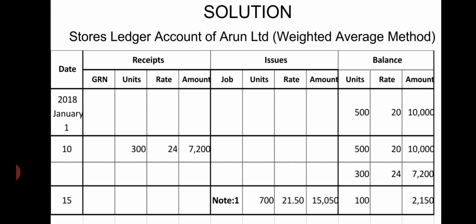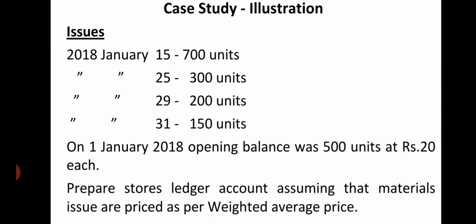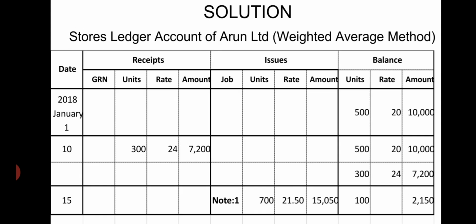Here also there are 4 columns: date, receipt, issues, and balance. In receipt: GRN, which means goods received number, units, rate, amount. Issues: job number, which job we are going to issue to, units, rate, amount. And last, balance: units, rate, amount. See, January 1st, 500 units were there at 20 per unit. The amount will be 10,000.